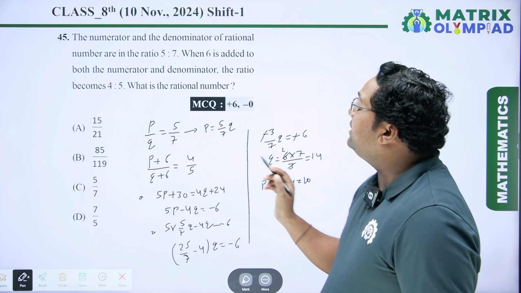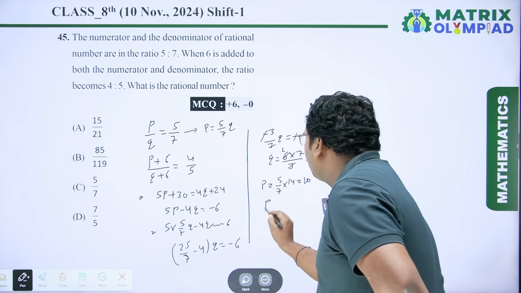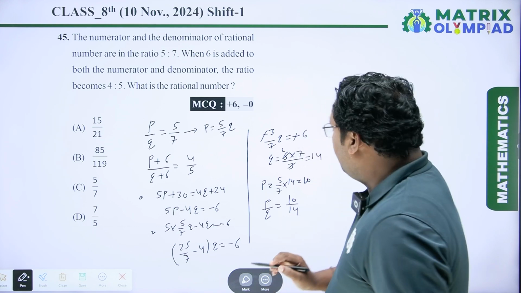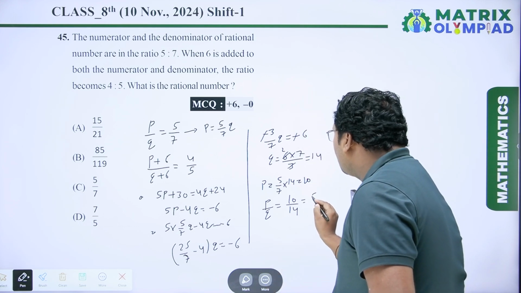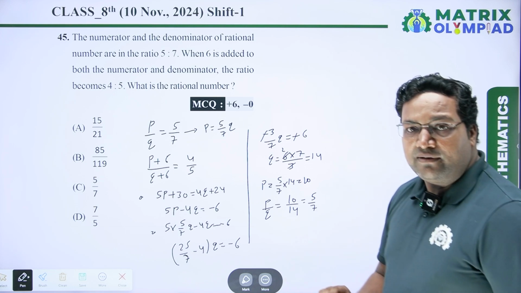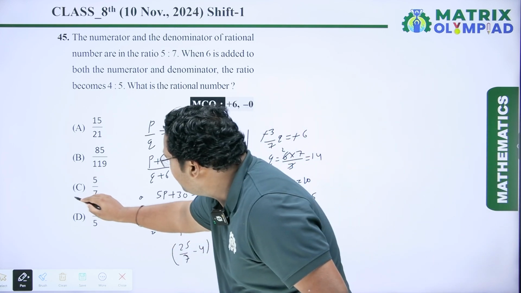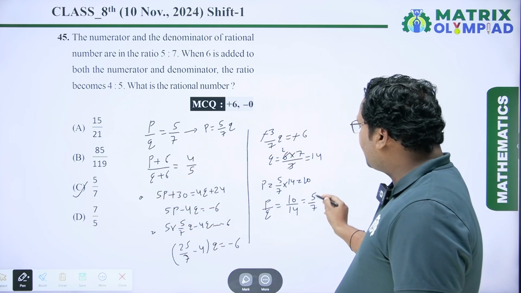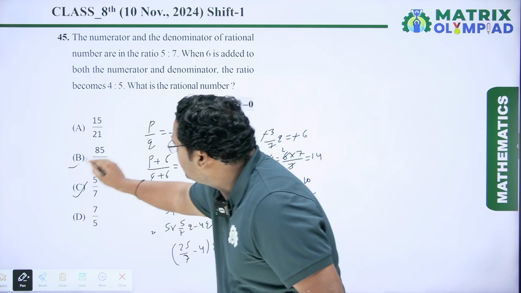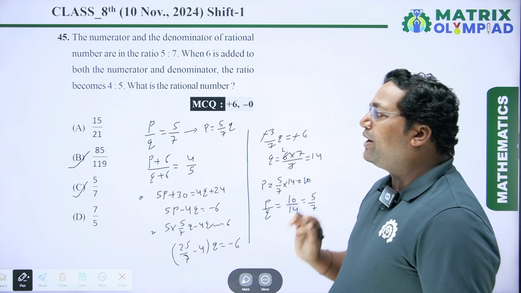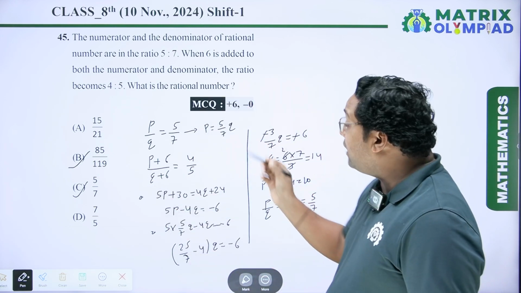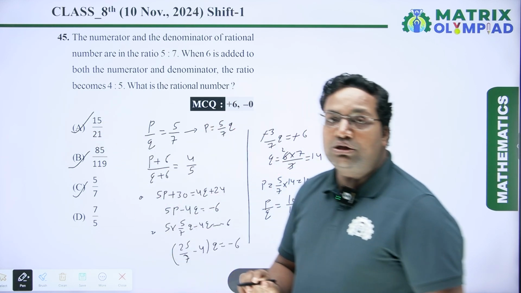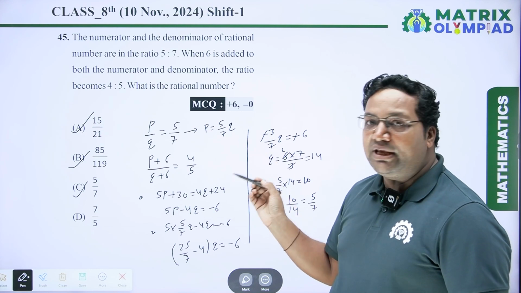Now we have to tell the rational number. The rational number is P upon Q, so it is 10 upon 14, which is equal to 5 upon 7. So option C is true. Here 85 upon 119 is the equivalent fraction of 5 upon 7, so option B is also correct. Here 15 upon 21 is also an equivalent fraction of 5 upon 7, so option A is also a correct answer. So the correct options are A, B and C.